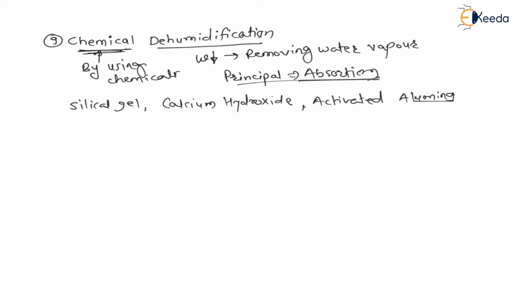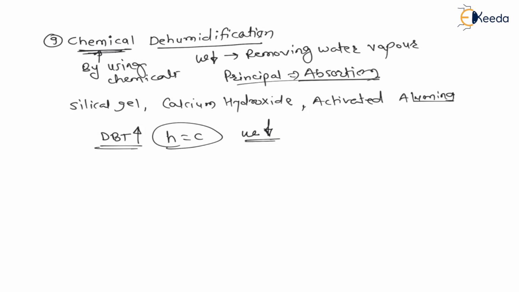And remember, my dear students, during chemical dehumidification, dry bulb temperature always increases and enthalpy is always constant. Therefore, during chemical dehumidification, as here we are mixing chemicals, because of the reactions or because of the process, always dry bulb temperature increases and enthalpy remains constant. And here, as it is dehumidification, therefore specific humidity decreases.